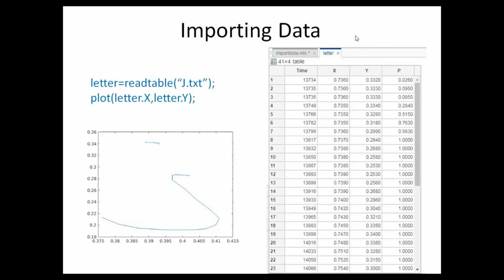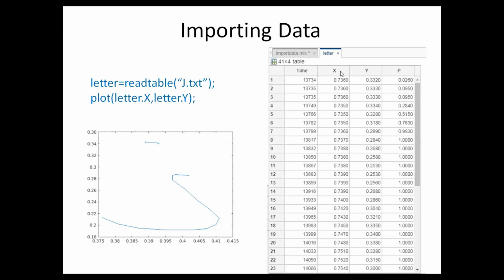To do that, to access a particular column in this table, we use the name of the table dot the variable name.